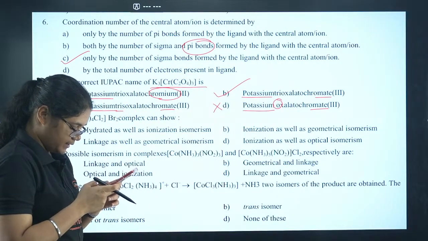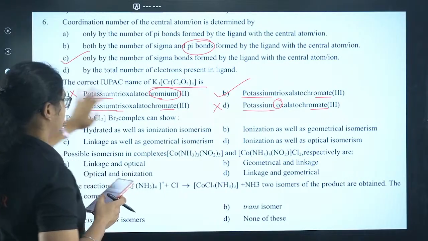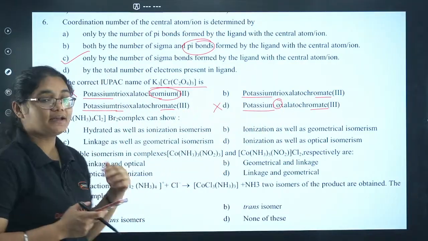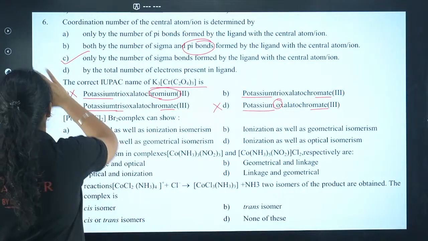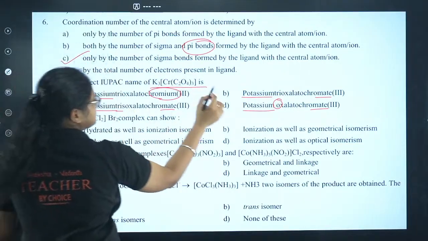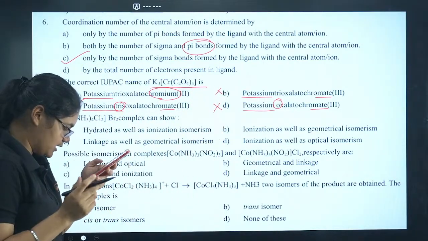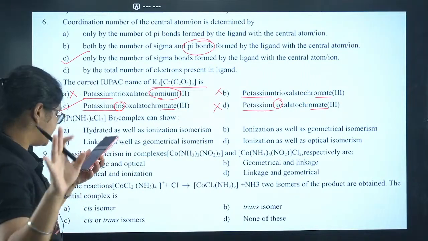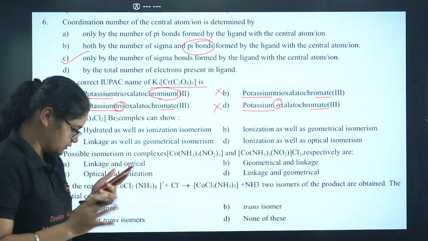Just a minute. Students, so sorry. Tris, here tri is used, here tris is used, right? In IUPAC nomenclature, we use the word tris for this one, not tri. Very sorry, this is not the one; this is the correct one. Tris oxalato is the correct one. Yes, Prakriti, you are absolutely correct. C is right, my bad, I'm so sorry. It is tris oxalato.